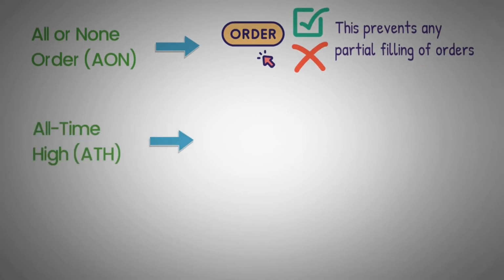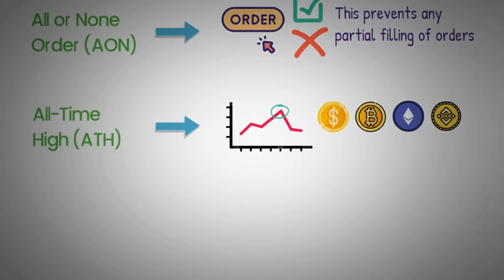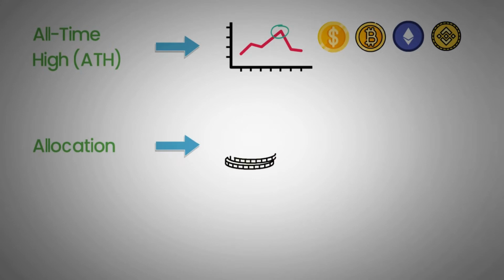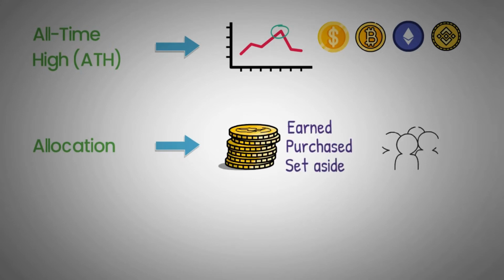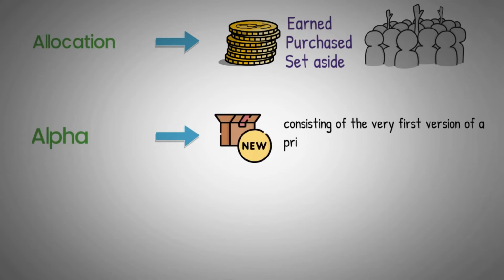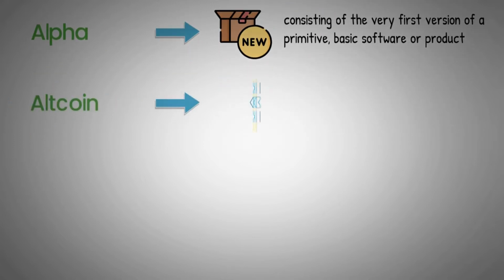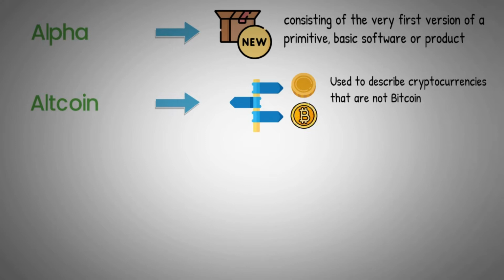All-time high, or ATH. The highest price of a cryptocurrency in a quote currency, such as a dollar, BTC, ETH, or BNB. Allocation. An allotment of tokens or equity that may be earned, purchased, or set aside for a certain investor, team, group, organization, or other related entity. Alpha. The first look at a product released by a team, consisting of the very first version of a primitive basic software or product. Altcoin. A cryptocurrency that is alternative to Bitcoin, used to describe cryptocurrencies that are not Bitcoin.